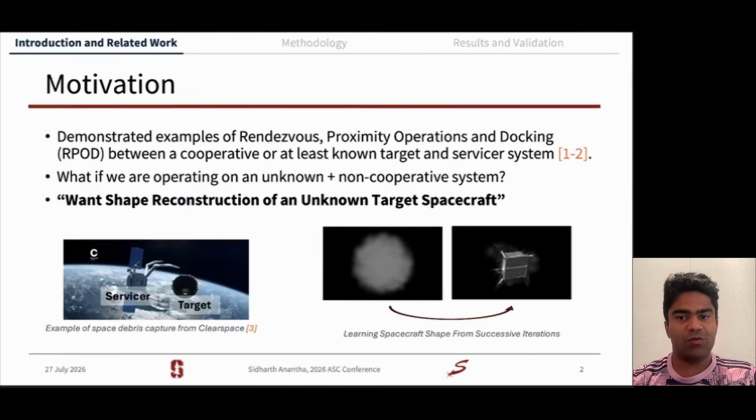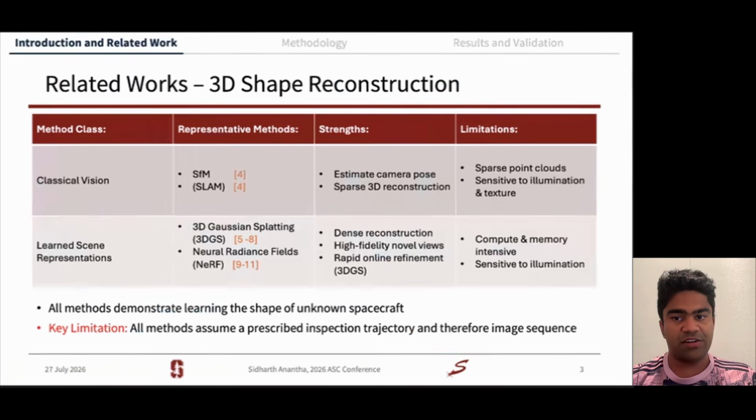What we want to look at is what would happen if we did not have a cooperative system in which the shape is unknown. Examples of this include spy satellites, where we want to survey them and understand what they're doing for national security purposes, or on the space sustainability side, where if you want to remove space debris, you have to first characterize its shape to do a safe RPOD operation. And so the key question that our research looks into is how do we do shape reconstruction of an unknown spacecraft?